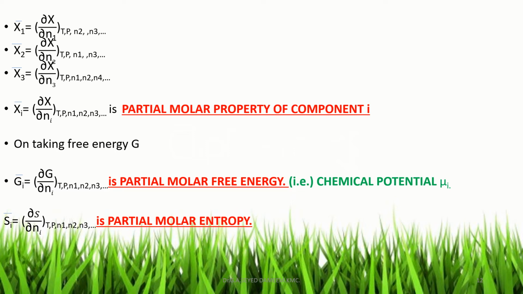Taking free energy G, the property Gi bar, the partial molar free energy, is given by dou G by dou Ni at constant temperature, pressure, N1, N2, N3, etc. That is the partial molar free energy of component i. The partial molar free energy is otherwise called the chemical potential, and the symbol is mu i.